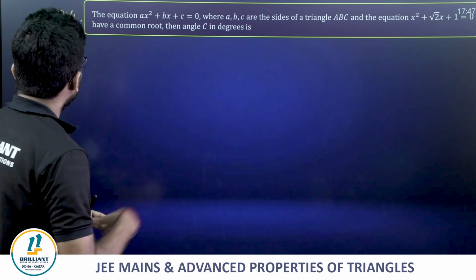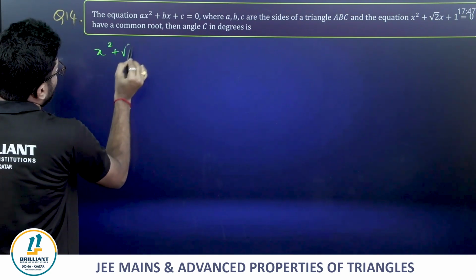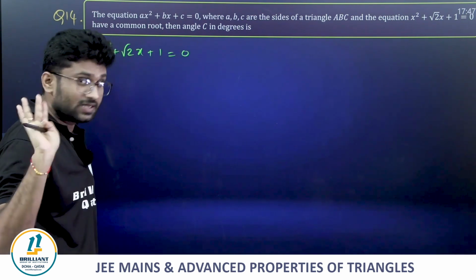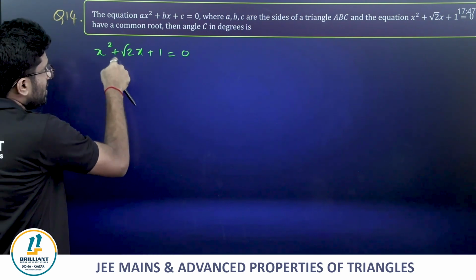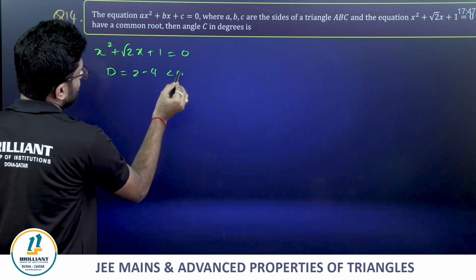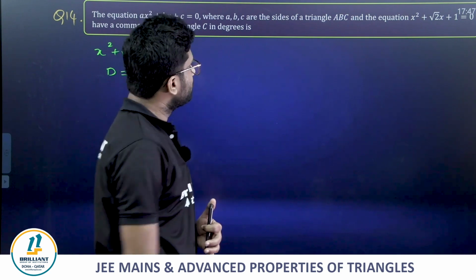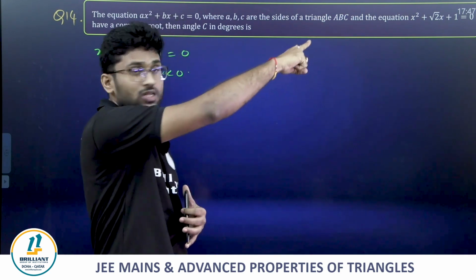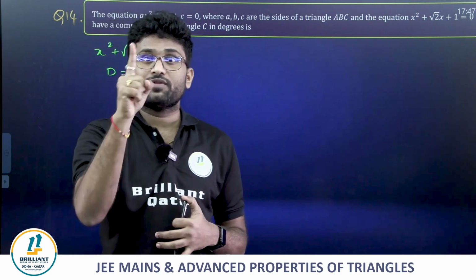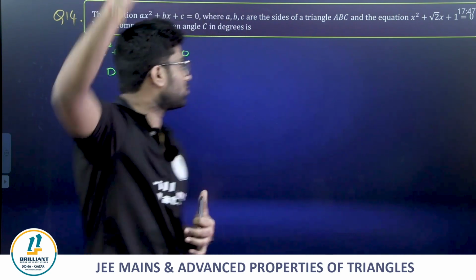Next, the equations: these two equations have a common root, it seems. Friends, already in quadratic equations, I said clearly that what is the discriminant of this? B square minus 4AC, 2 minus 4, which is less than 0. If the discriminant of an equation is less than 0 and all the coefficients are real, that means there is no question of having one common root. There should be two roots common for both the equations.